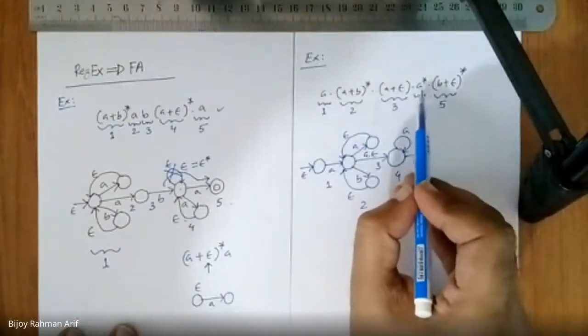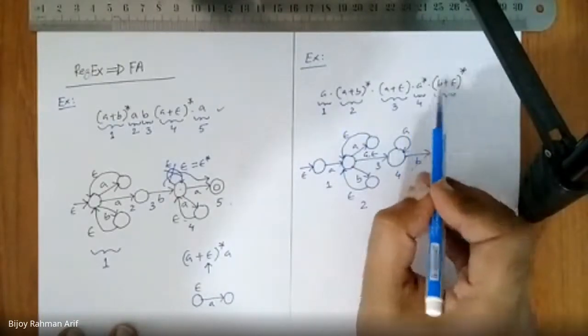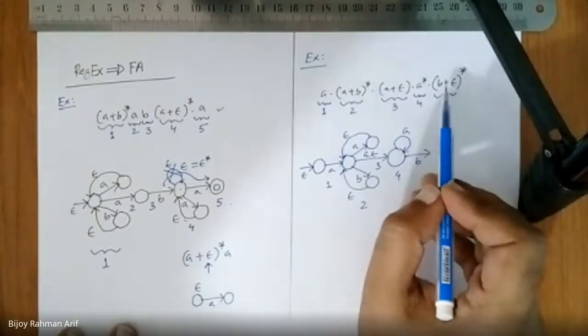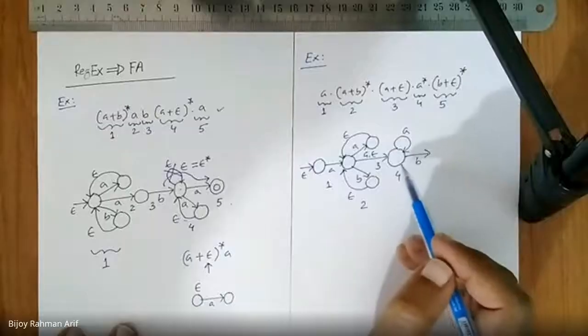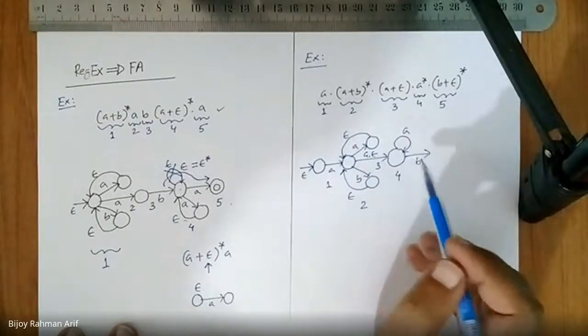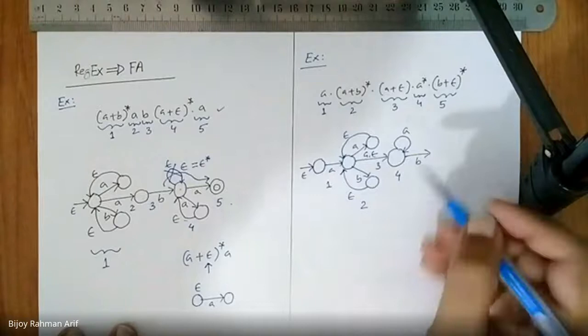Here, listen. After generating all A, you are going to generate all B. Am I right? Yes, sir. But if you give a self loop, then what happens? In this case, you can generate B, then you can generate A, which is a wrong thing. So you have to go to the next step.